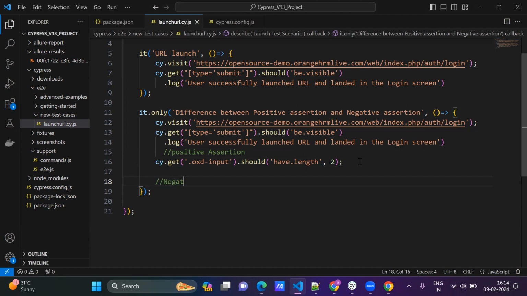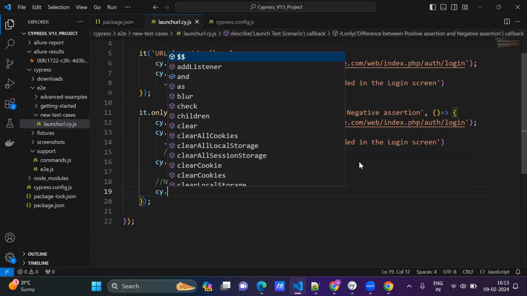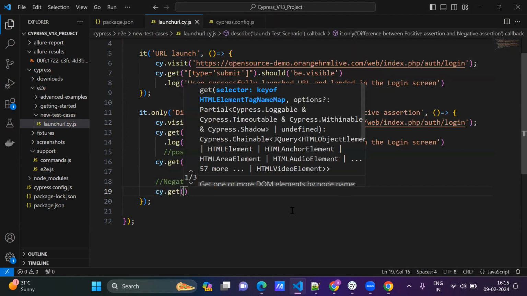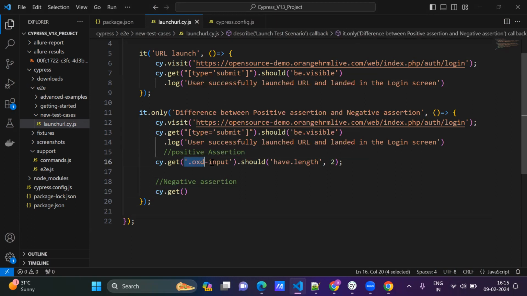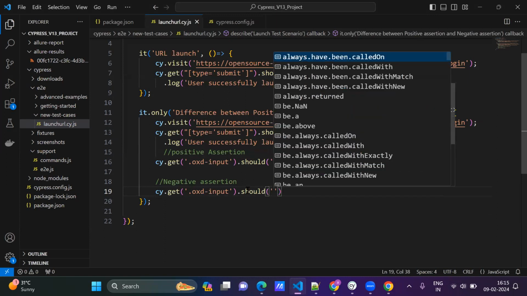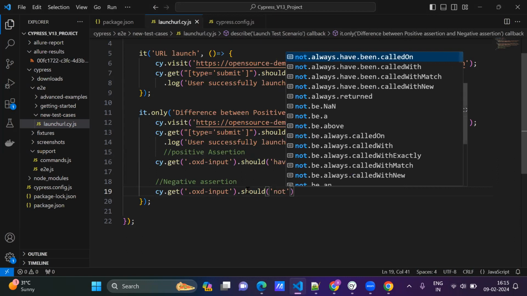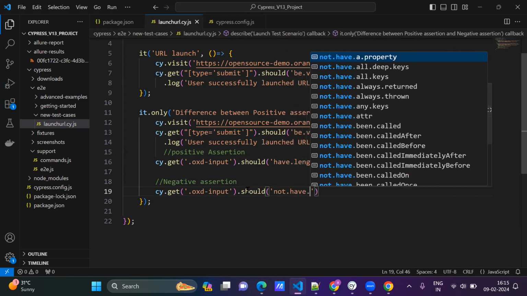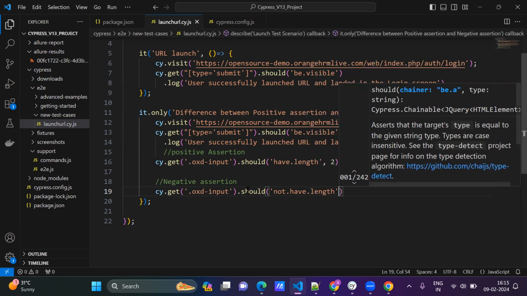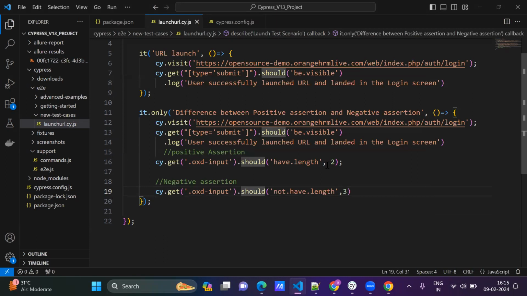Negative assertion. cy dot get, same element. Copy this same element. Dot should not dot have dot length 3. So this is a direct assertion: 2 should have length 2. If it is 2, then should not have length 3. This is a negative assertion.